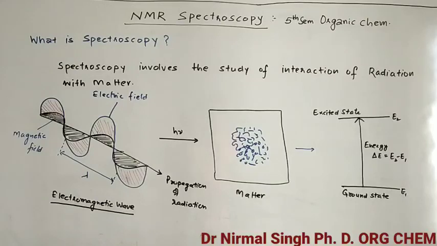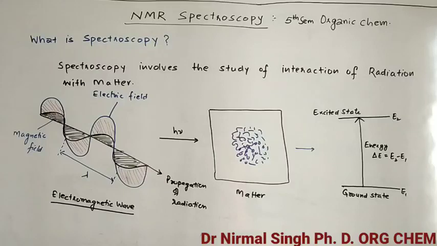Frequency is the property of wave, the number of waves per second. There are two properties of wave which we commonly use throughout this chapter. One is the frequency, that is nu. That's the number of waves existing in 1 second, the frequency in which the wave is moving or propagating. Second is the wavelength, the distance between two crests and troughs, as you know. So we will commonly use these two terms throughout the chapter.